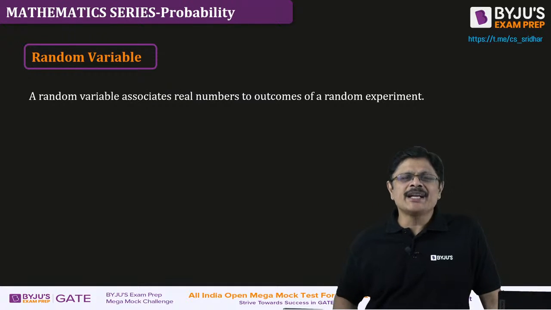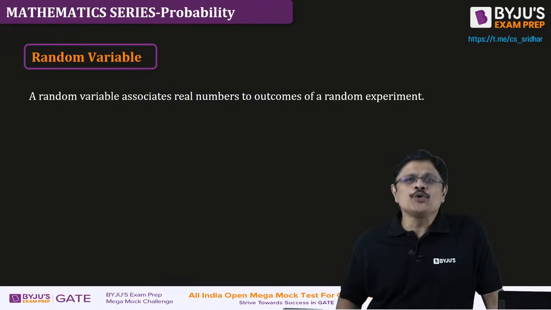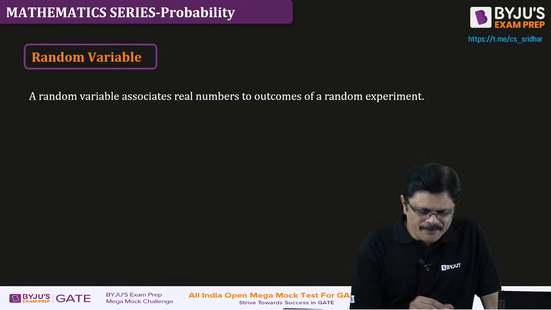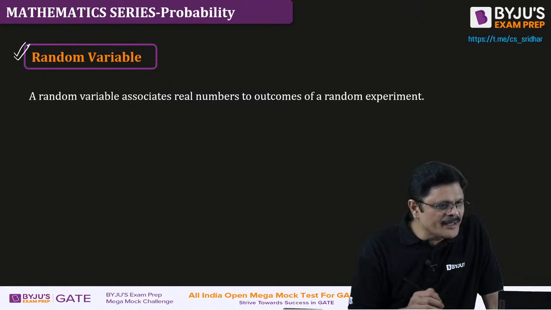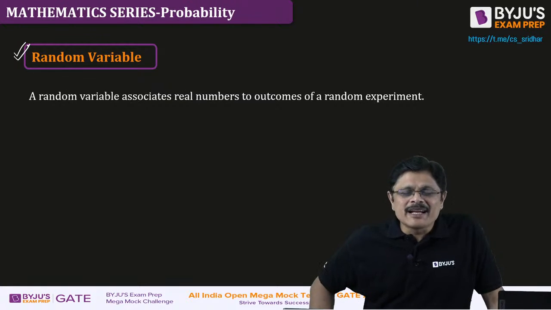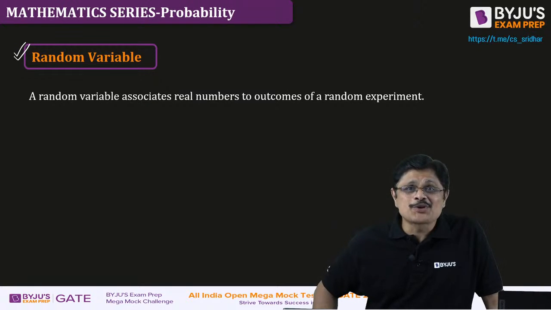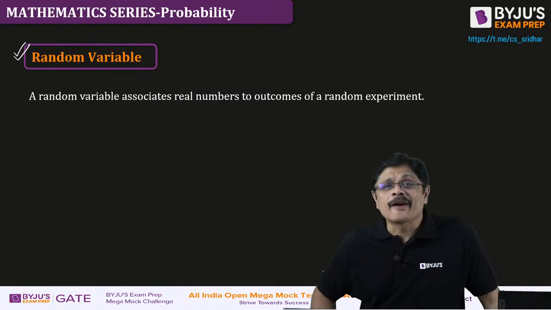And how do you associate? Using a function. And that particular function is what is known as random variable. A random variable is a function which associates real numbers to outcomes of a random experiment.